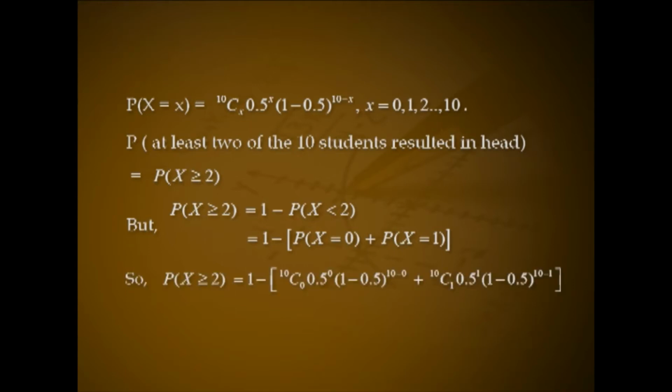So, P(X ≥ 2) = 1 - [10C0 (0.5)^0 (1 - 0.5)^(10-0) + 10C1 (0.5)^1 (1 - 0.5)^(10-1)]. This implies P(X ≥ 2) = 1 - [(0.5)^10 + 10 × (0.5)^10], that is 1 - 11 × (0.5)^10.